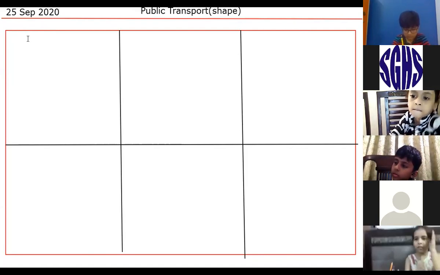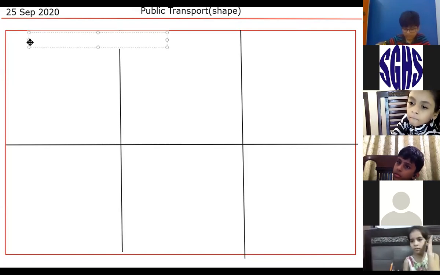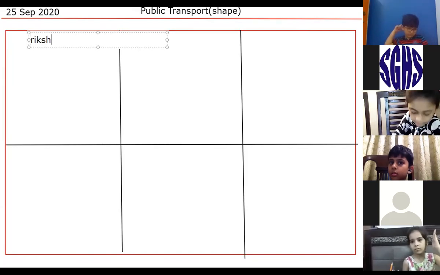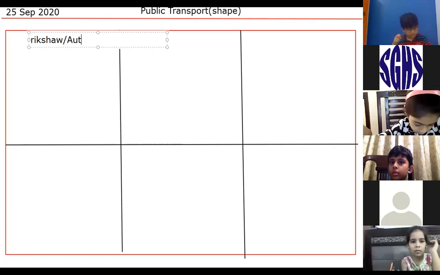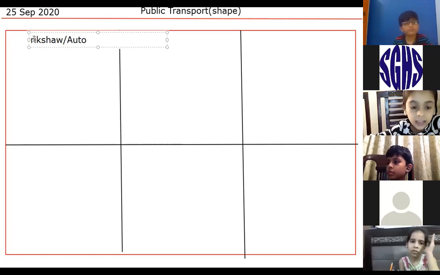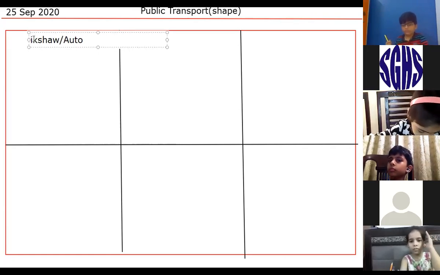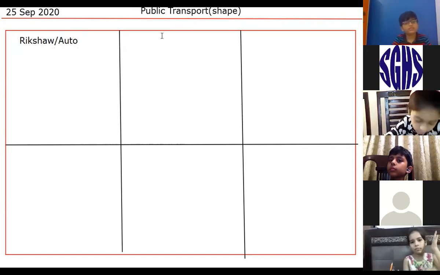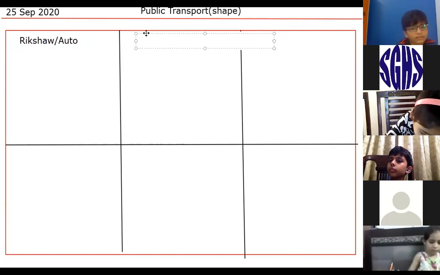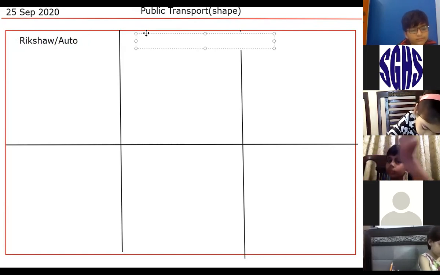Okay, so the first shape we are going to make is for the rickshaw, and it is also called auto. I'm writing both words. You can draw a basic shape of a rickshaw on the top and then you have to draw the whole rickshaw down. Now the second transport.